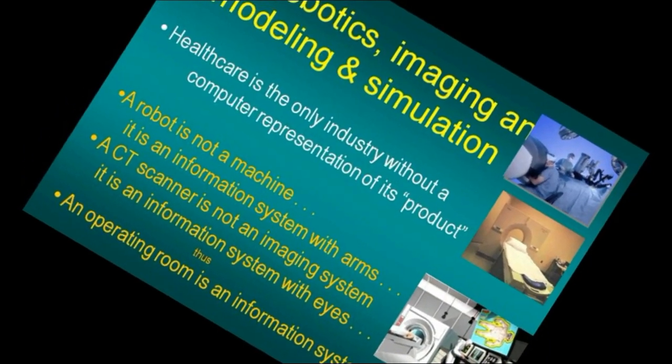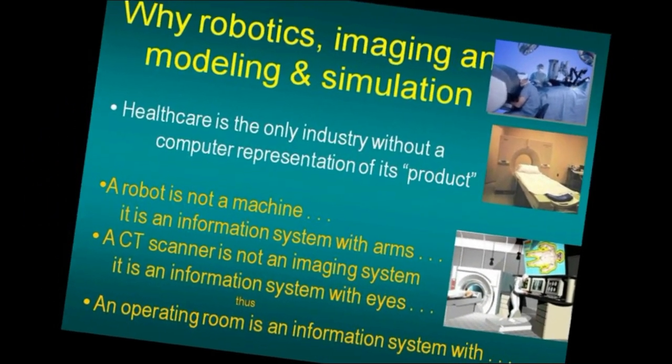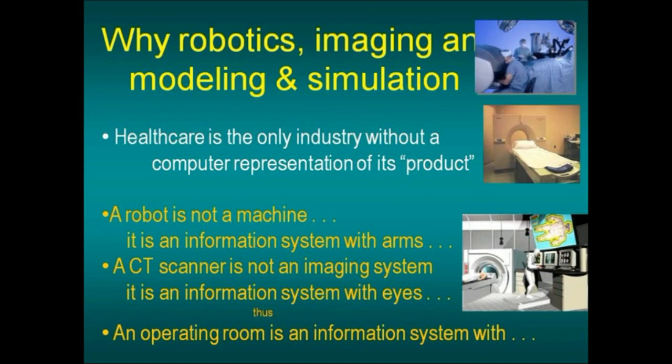There are certain advantages and certain disadvantages. One such important thing where robotics can make a revolution in future is that they can also replace a doctor in a surgery or in a hospital. For example, they define that a CT scanner is not only an imaging system, it is an information system with eyes.